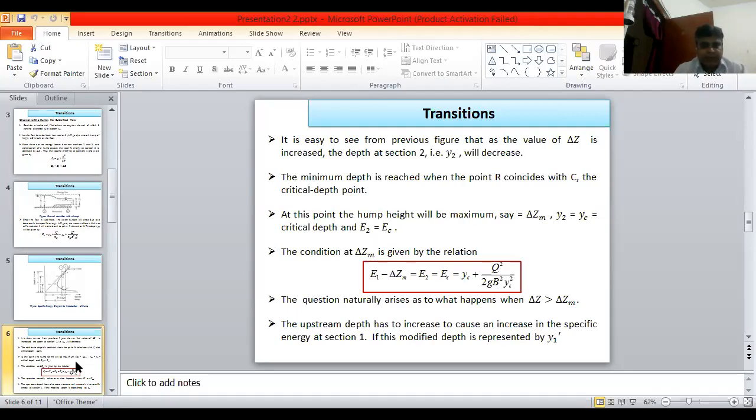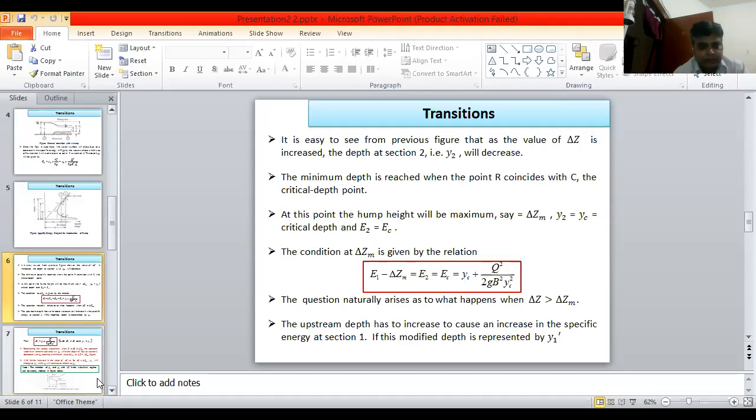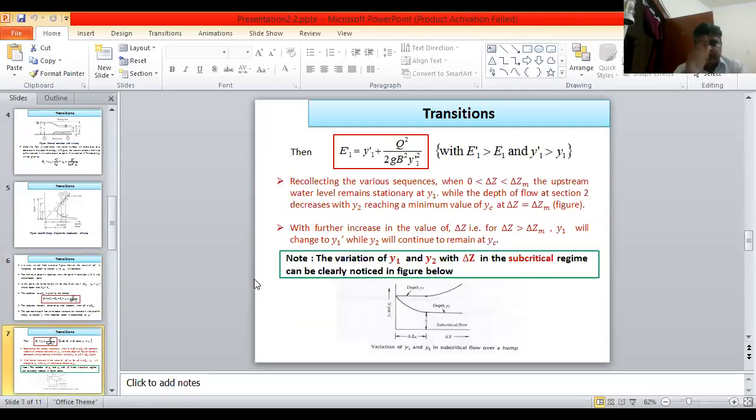If this modified depth is represented by y1 dash, that means e1 dash is equal to y1 dash plus q square upon 2gb square y1 dash square, with e1 dash greater than e1 and y1 dash greater than y1.